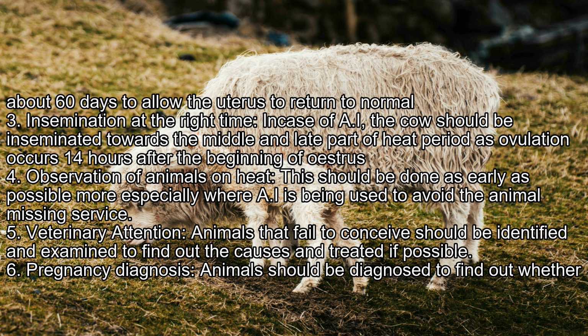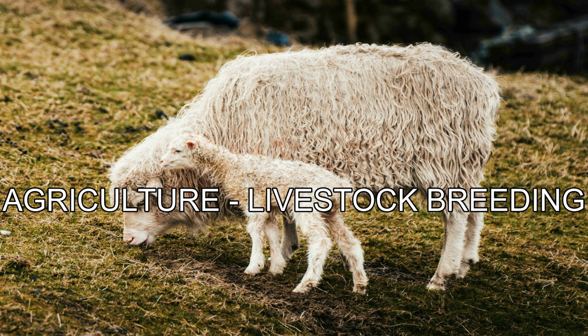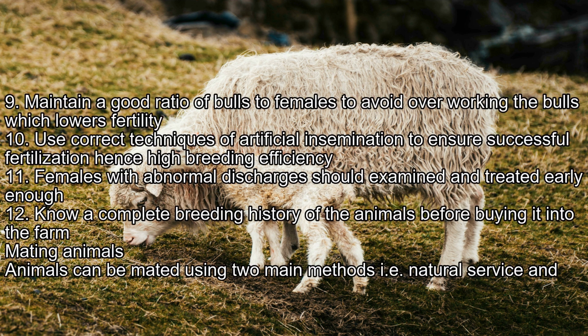6. Pregnancy diagnosis. Animals should be diagnosed to find out whether they are pregnant. 9. Maintain a good ratio of bulls to females to avoid overworking the bulls, which lowers fertility. 10. Use correct techniques of artificial insemination to ensure successful fertilization, hence high breeding efficiency. 11. Females with abnormal discharges should be examined and treated early enough. 12. Know a complete breeding history of the animals before bringing them onto the farm.